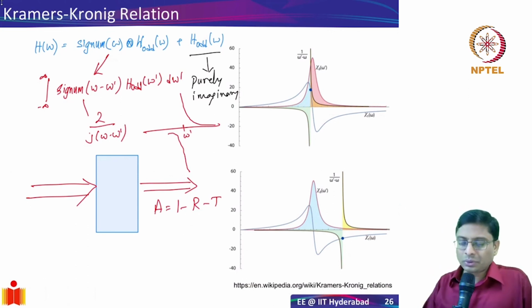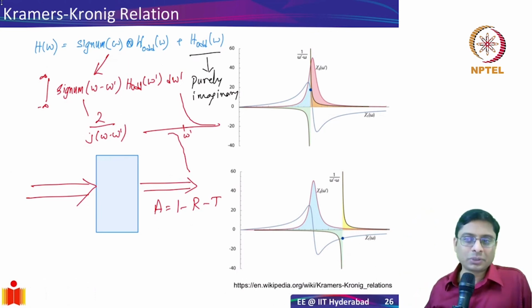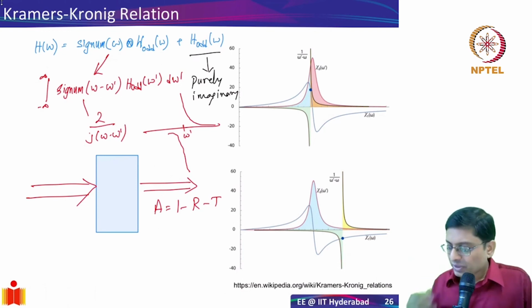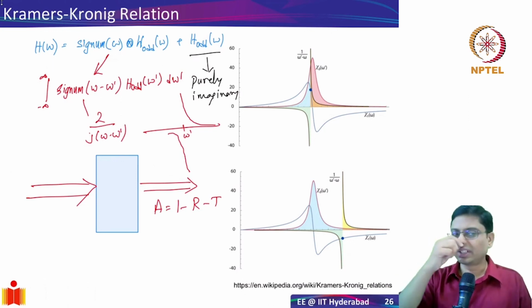So this holds true, and this cannot be violated for any material. It might happen that you're far away from the absorption, so there is not much dispersion. By the way, the dispersion is basically refractive index changing with frequency, right? So when there is no dispersion, that means it's flat. You can have this scenario, but this is something that you need to be careful about. We'll try to put in some examples in this direction for you. We're planning to open up a publicly available GitHub repository. We'll have some of these examples given to you so that you can learn from that, in case you need them.